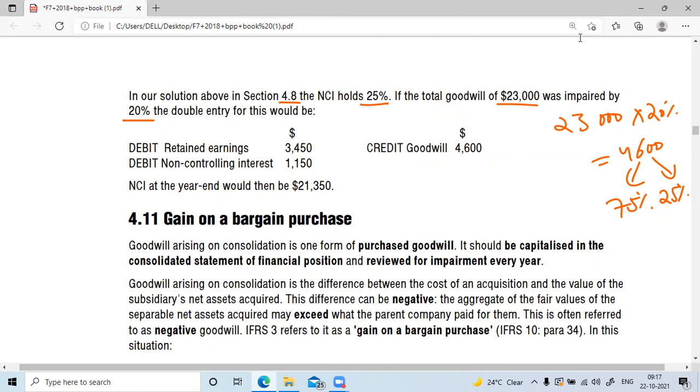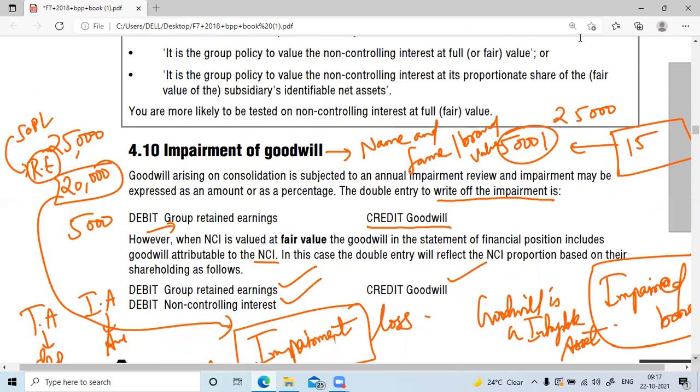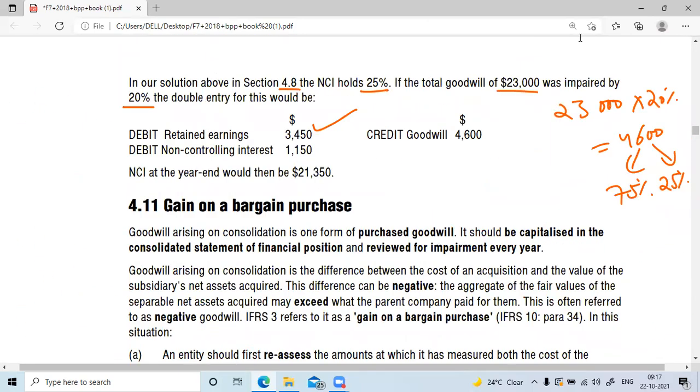So 75% goes to group retained earnings, and 25% is borne by NCI, and goodwill is getting impaired. So goodwill is getting reduced by this much. This is the goodwill credit. Why? Because the asset goodwill is getting reduced by how much value?